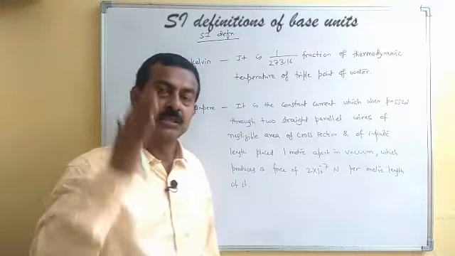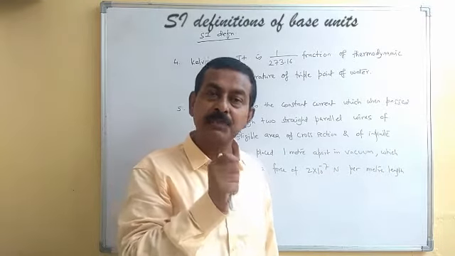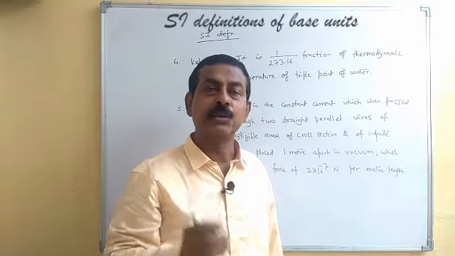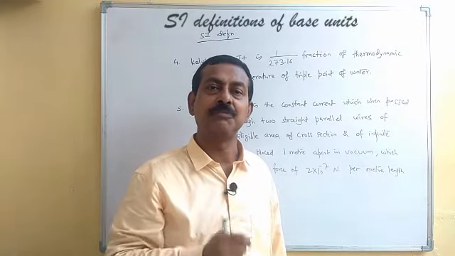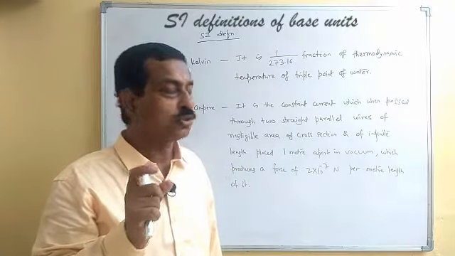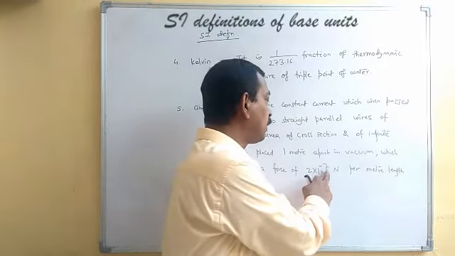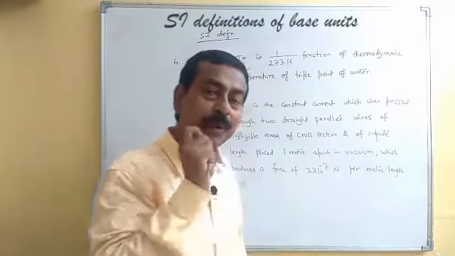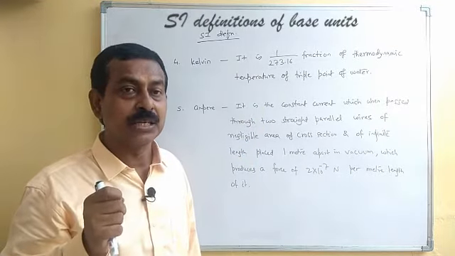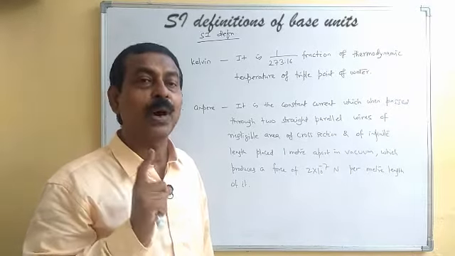We have 2 wires of negligible area of cross section and of infinite length, placed 1 meter apart in vacuum. And if they produce a force of 2 into 10 to the power minus 7 Newton per meter length, then the current passing through those wires is taken as 1 ampere.